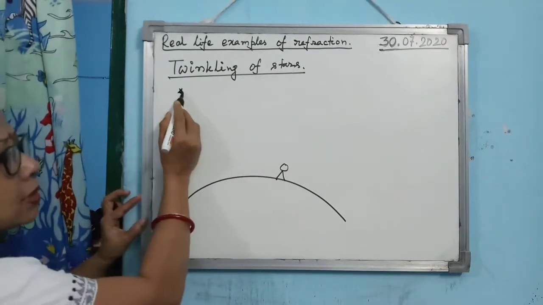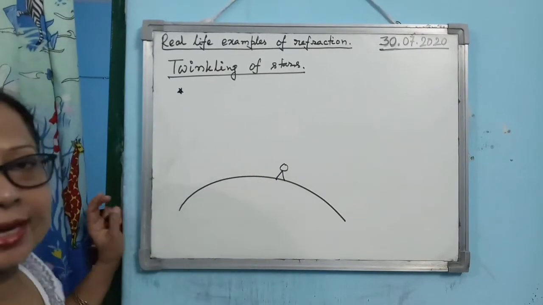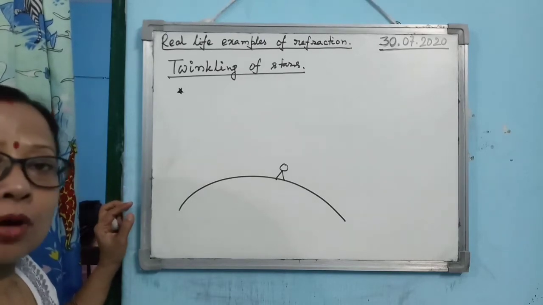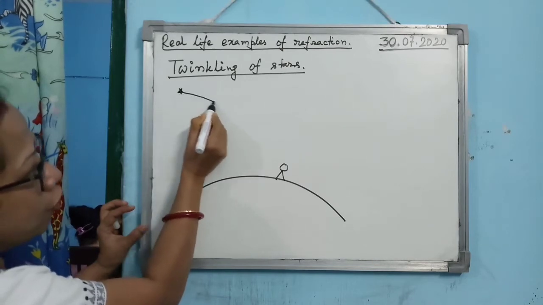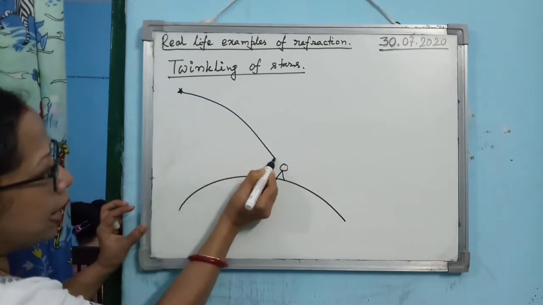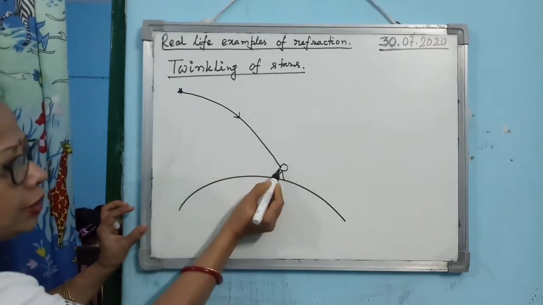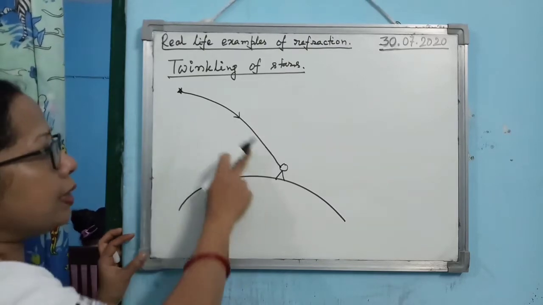Now from the star, when light reaches the observer's eye on Earth's surface, then due to atmospheric refraction, the light ray follows a bent path like this and it reaches the observer's eye. Alright, now you see what is happening.